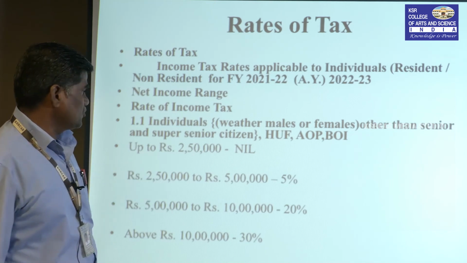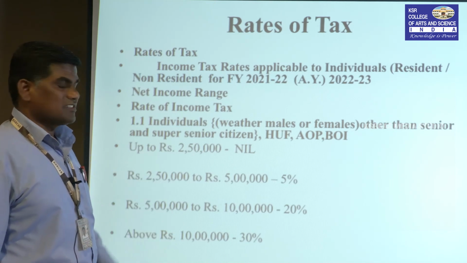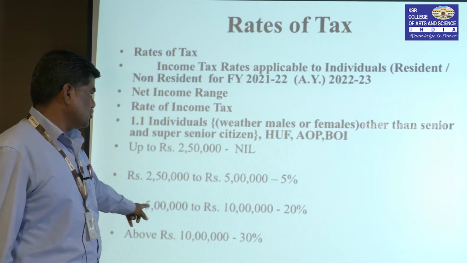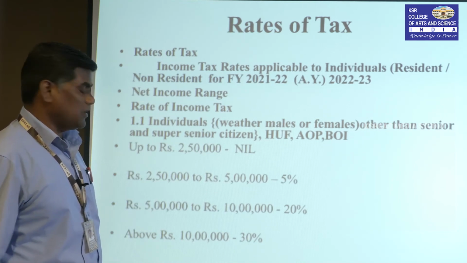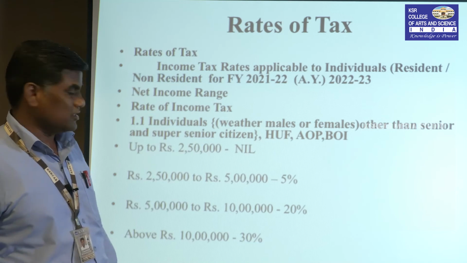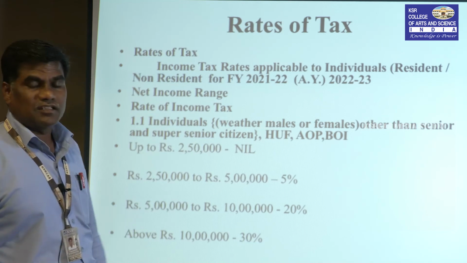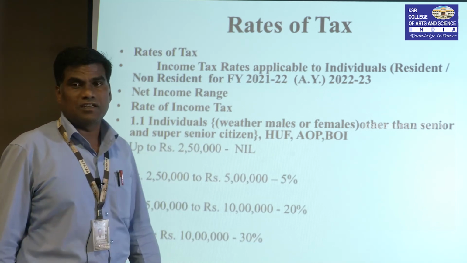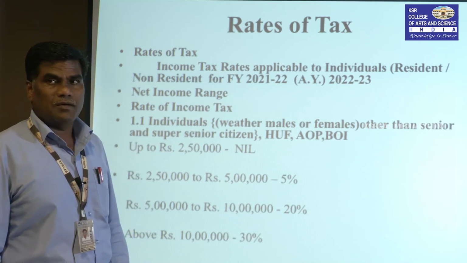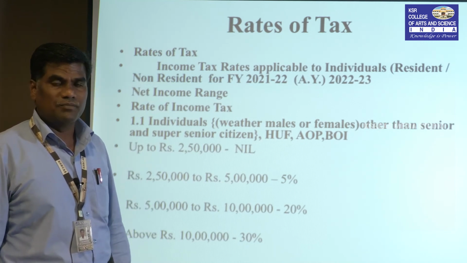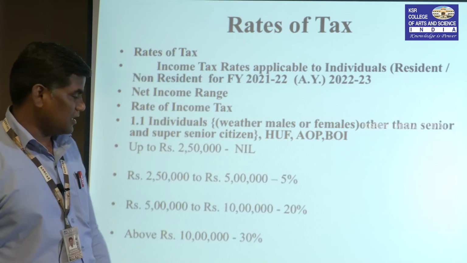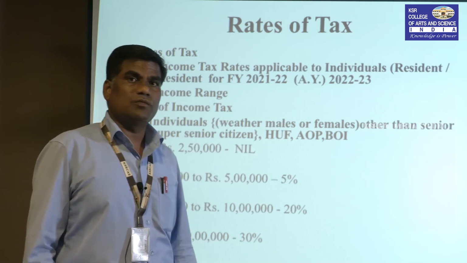Next, 2,50,000 to 5 lakh, 5%. 5 lakh to 10 lakh, 20%. Above 10 lakh, 30%. If a person earns more than 10 lakh in the previous year, it goes to the 30% slab.